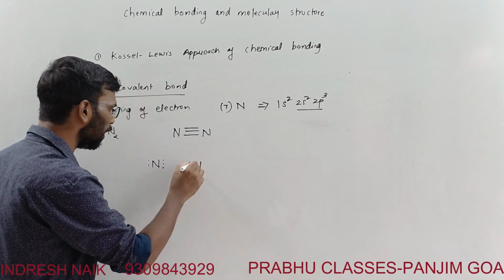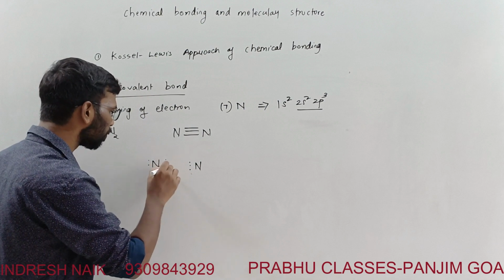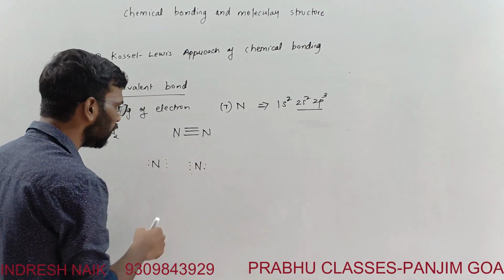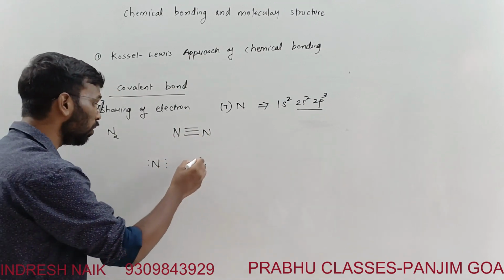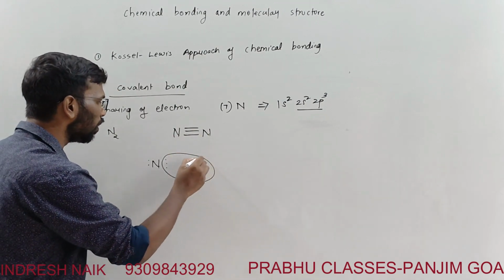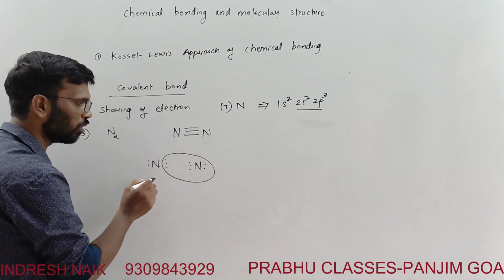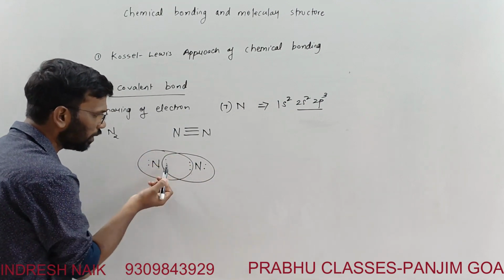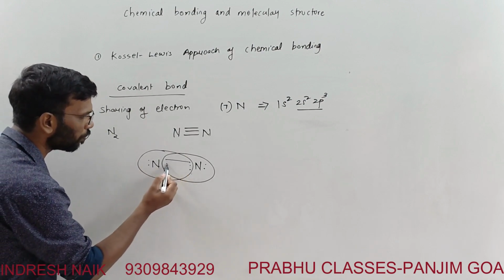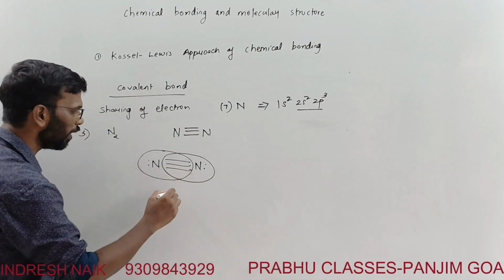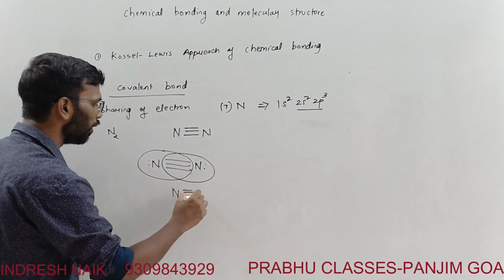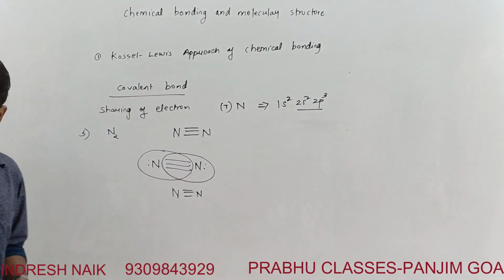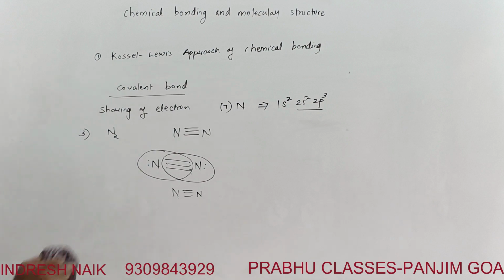I'll show these electrons this way. These 5 electrons are of nitrogen. The other nitrogen also requires 3 electrons. So this is how the sharing will happen. This nitrogen has 8 electrons and the other nitrogen also has 8 electrons. These electrons will pair up and be shared, and this is how the nitrogen molecule bonding takes place. Okay, we'll take one more example.